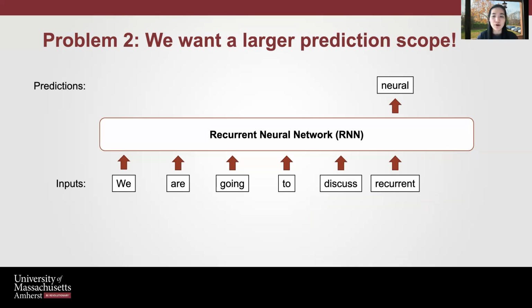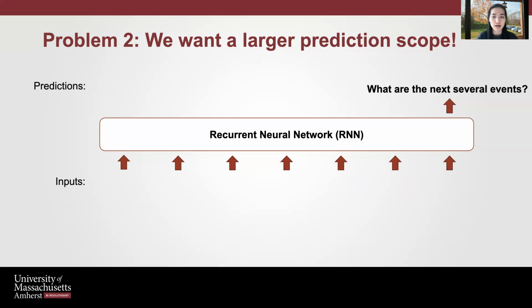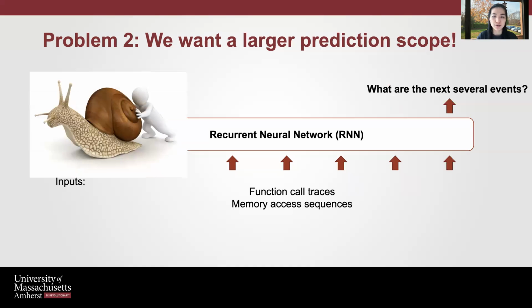Besides the performance requirement, sometimes we also want to predict the next sequence of events instead of the next single event. For example, we can predict the next two words, neural networks, instead of just neural. A larger prediction scope is more important if your application takes more time to handle the predicted results. For example, if you can predict the next several function calls, you can have more time to perform runtime code optimization to functions that run super slow.